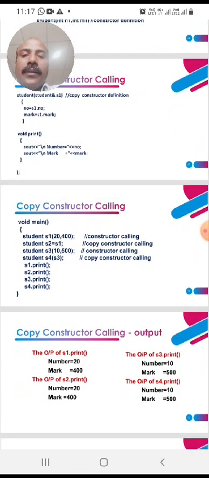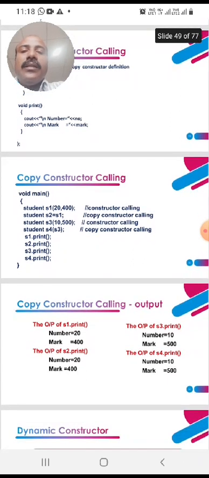And this is the copy constructor calling method. In the main function, student s1 of 200 comma 400, the two-argument constructor is called. Next, student s2 equal to s1 is a copy constructor call. Next is a two-argument constructor, and again a copy constructor call. We print the values, the associated object values.